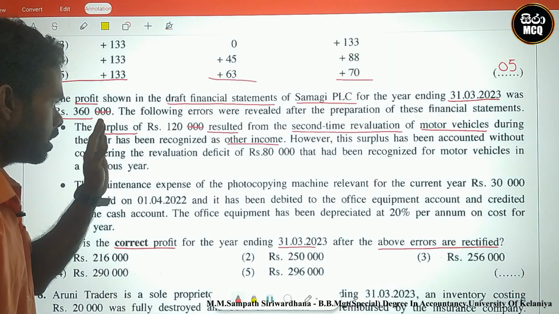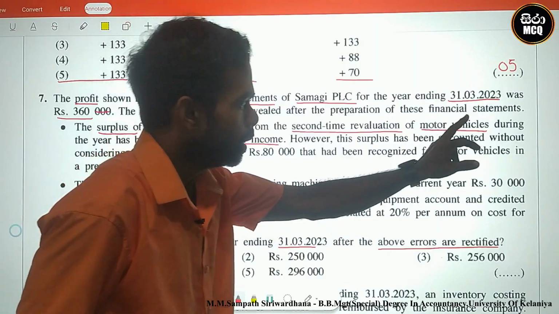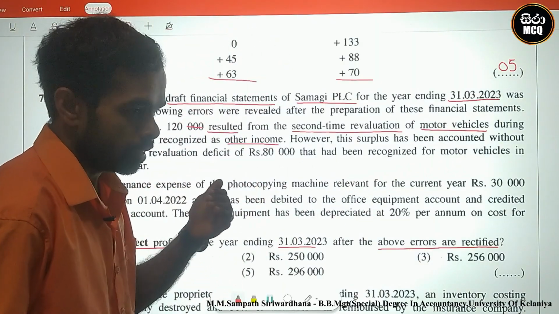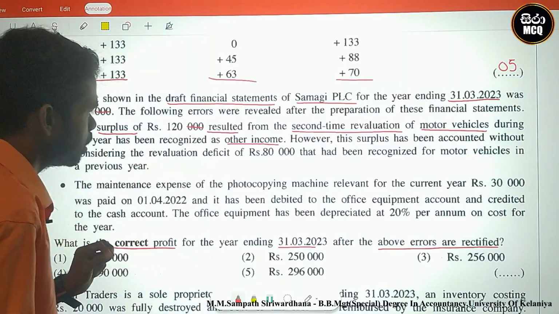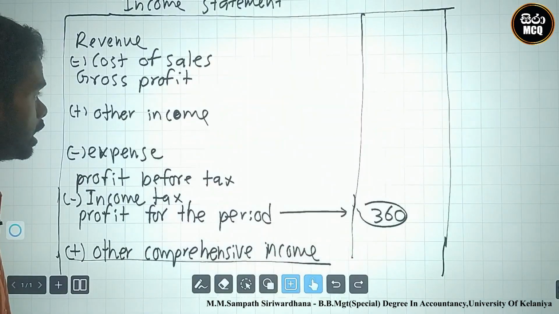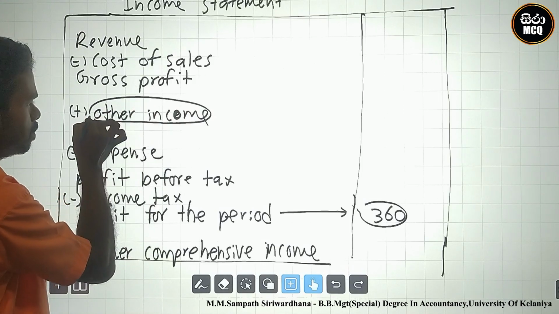The revaluation surplus was identified during the year, and they recognized this 120 in the other income area.